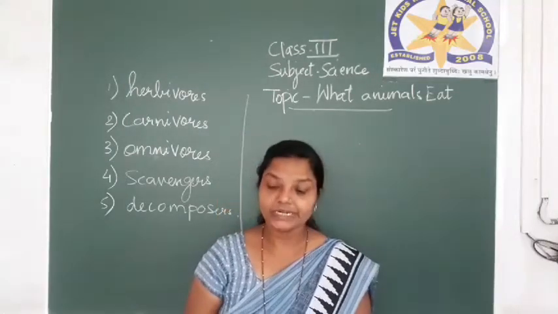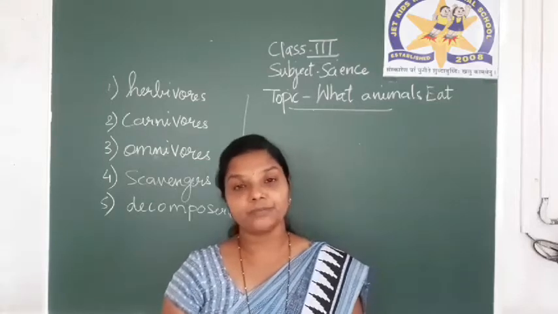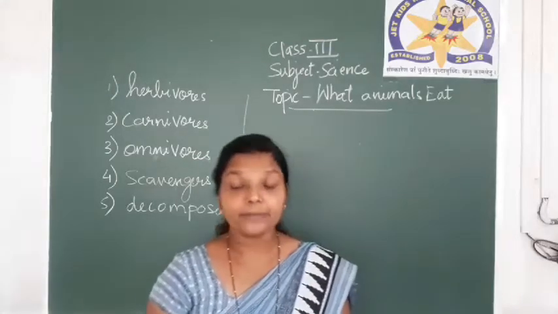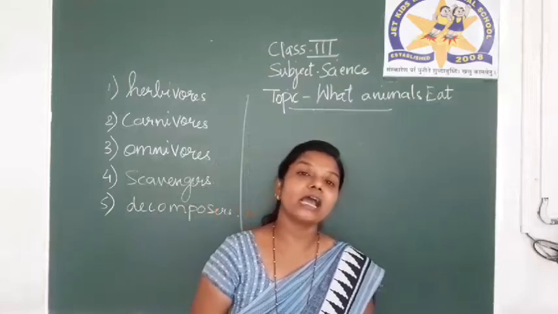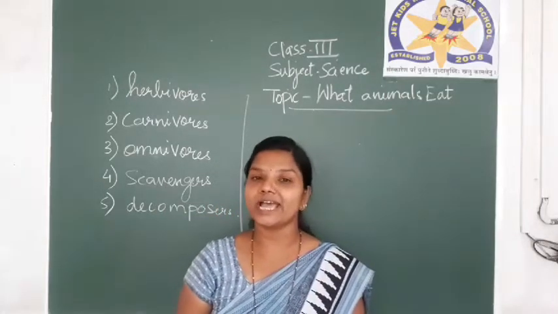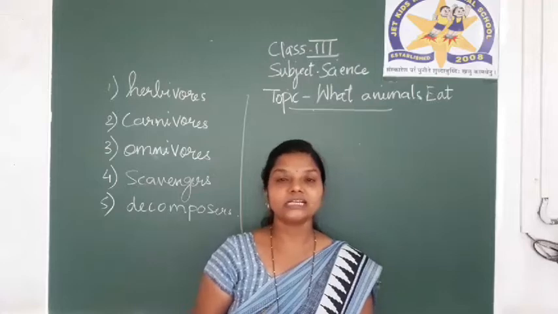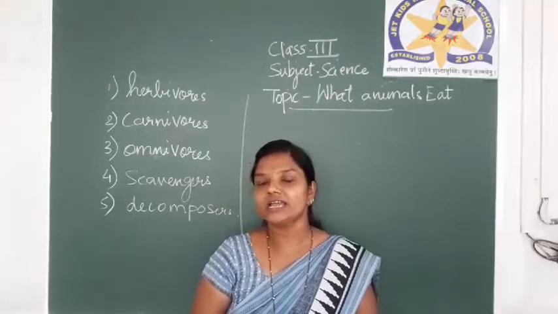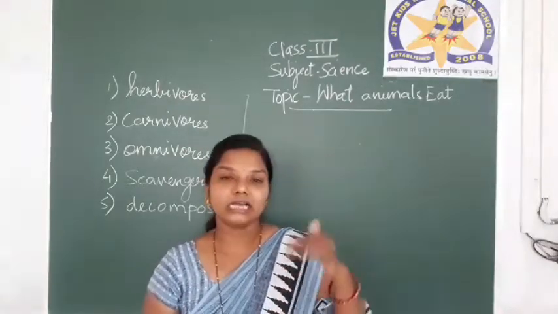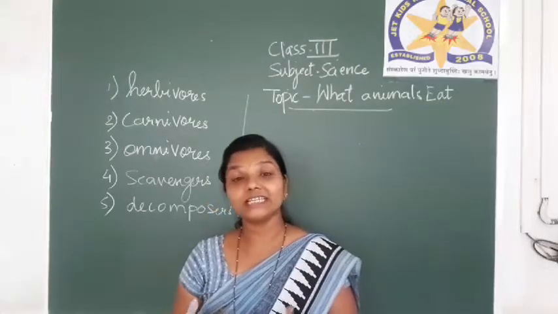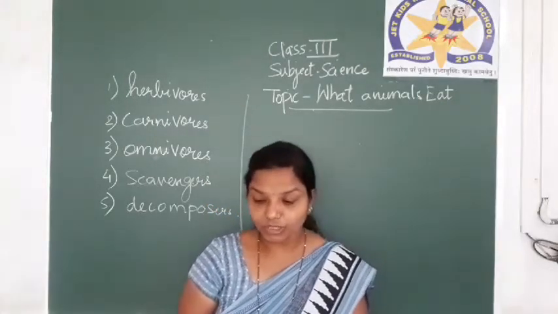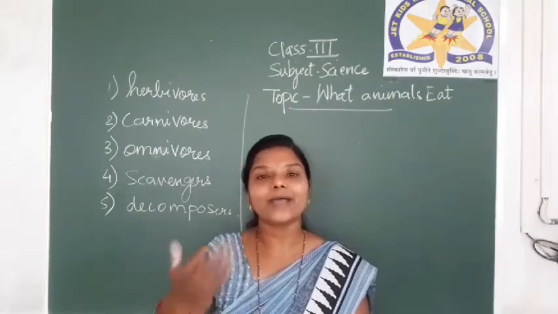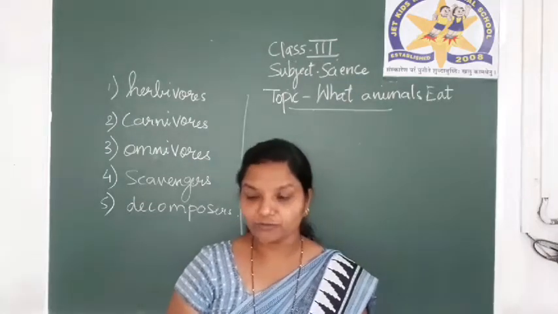Herbivores such as cow, deer, buffalo and sheep first chew the food once and swallow it. Later, they bring it back to the mouth and chew it for hours. This is referred to as chewing the cud. You might have seen a cow sitting on the road. There is always movement in its mouth. It is chewing the cud. They first chew the food once and swallow it, and after some time, they bring it back to the mouth and again chew it for hours.